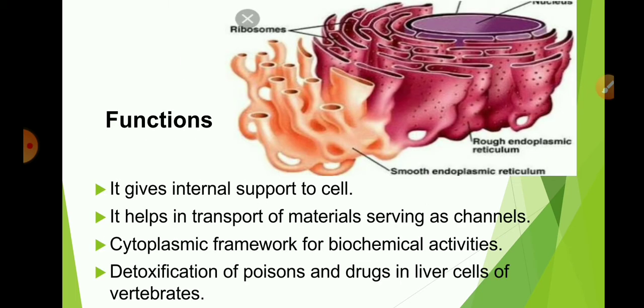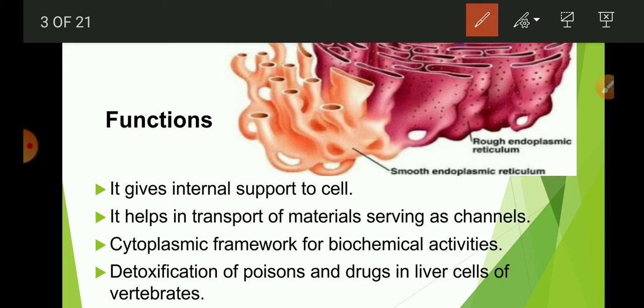See, this is a diagram of endoplasmic reticulum. This portion is rough endoplasmic reticulum. When we observe the cell under the microscope, this part of the endoplasmic reticulum appears rough because ribosomes are present on its surface, attached to its surface. So these particles are nothing but the ribosomes.